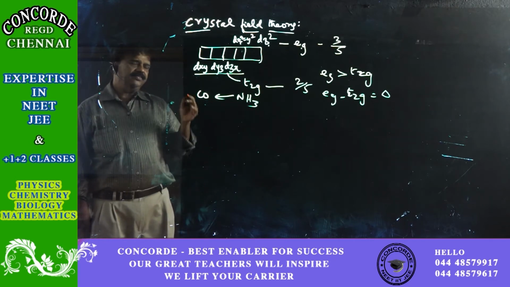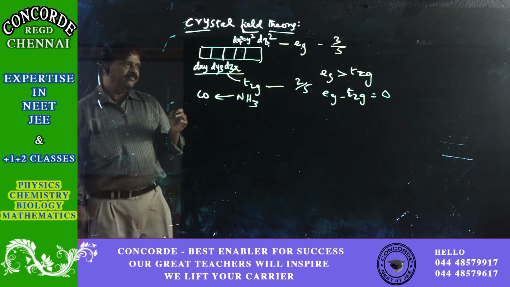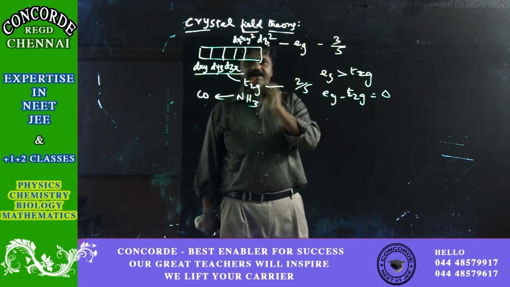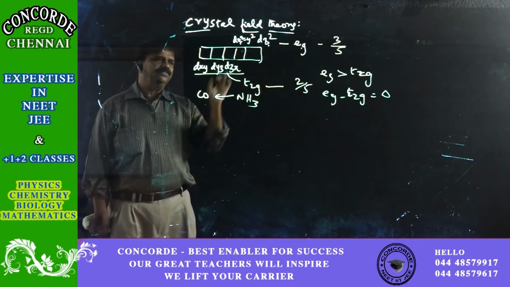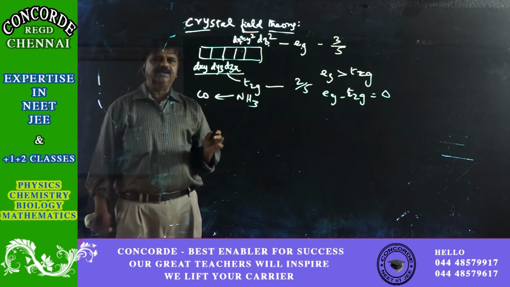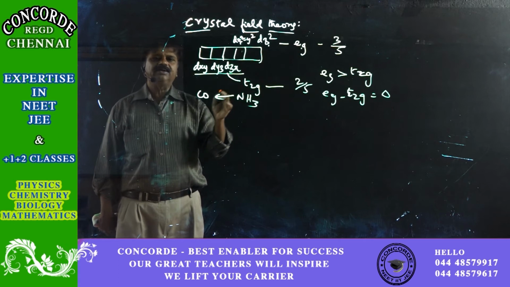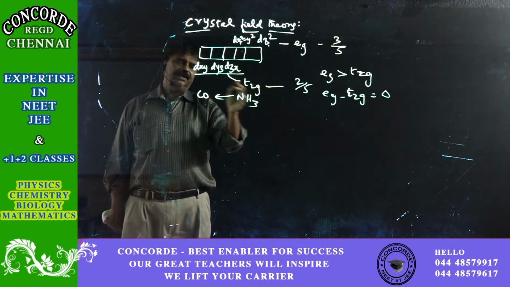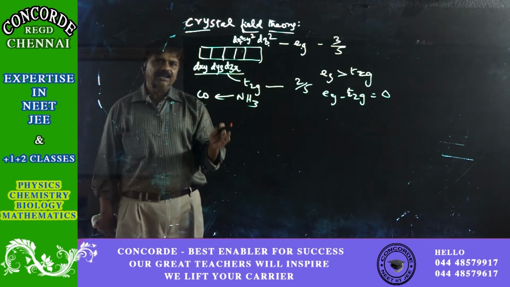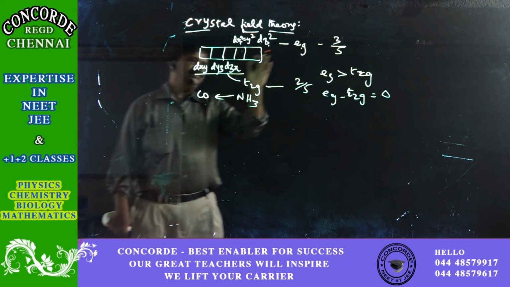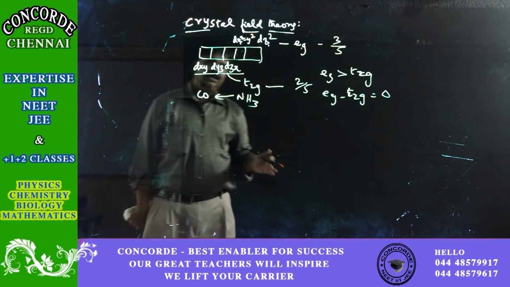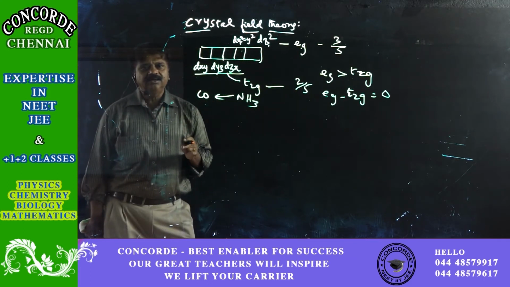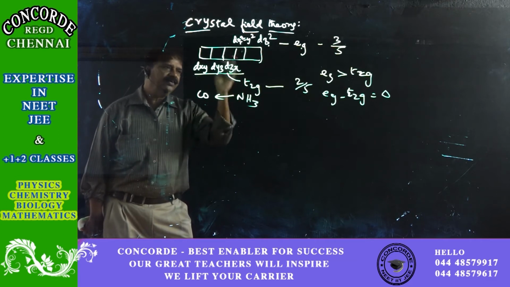So now coming to what is a weak ligand and a strong ligand: wherever the Eg and T2g energy levels are almost the same, the difference between Eg and T2g is almost not there or very, very less, such ligands are called weak ligands. If the difference in energy between Eg and T2g is very, very less or null, they are called weak ligands. And if the Eg T2g difference is very high, that is, the value of delta is more, then it is called strong field ligands. So these are all weak field ligands.